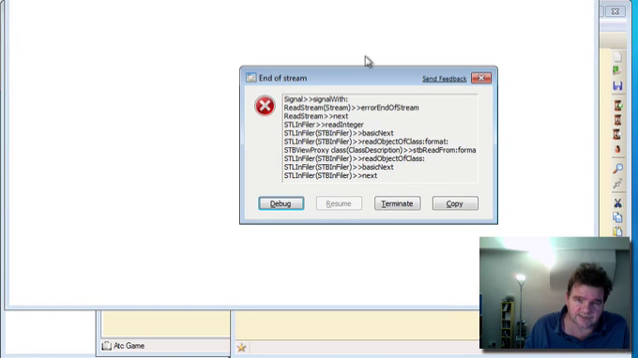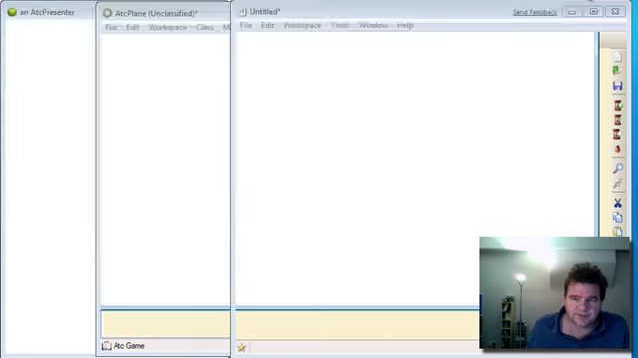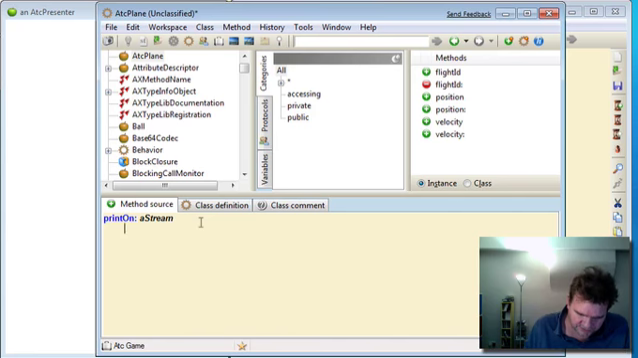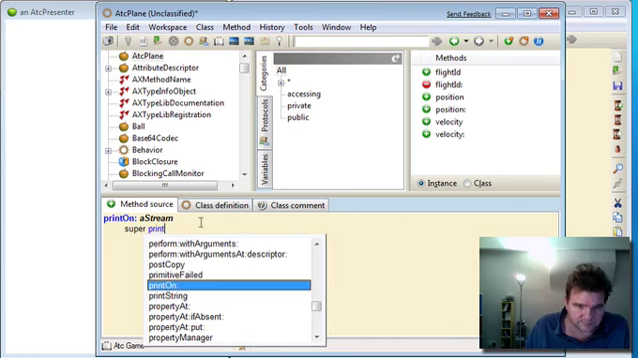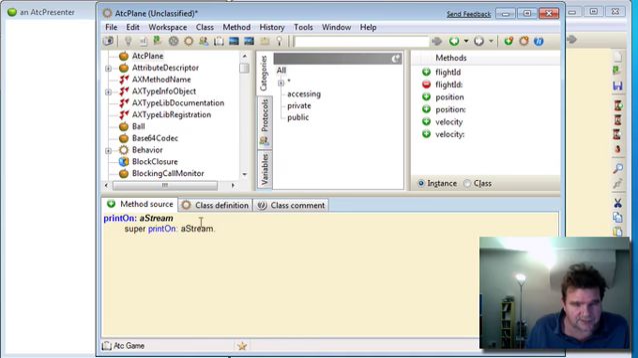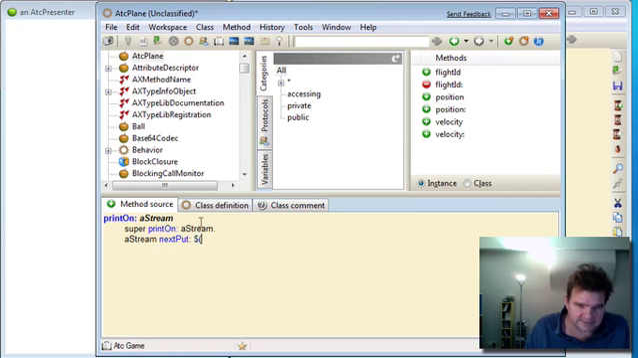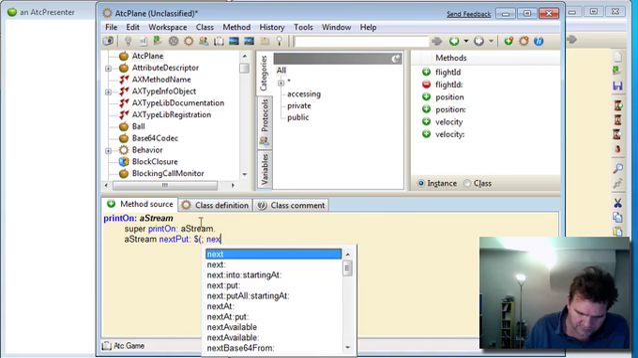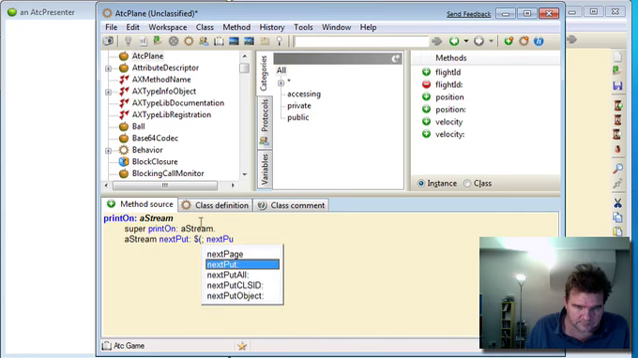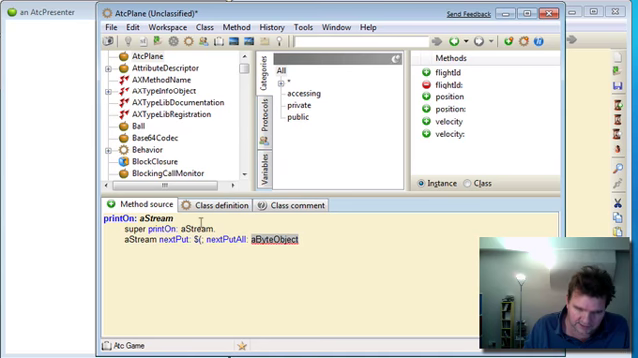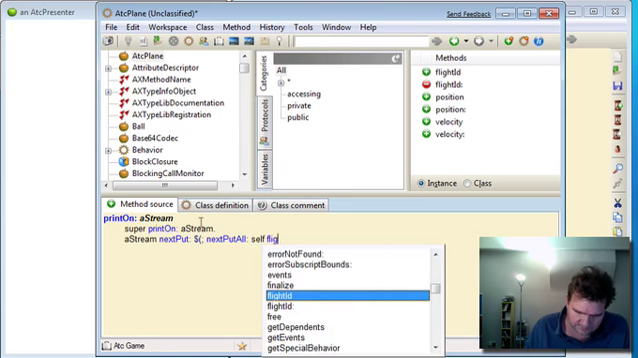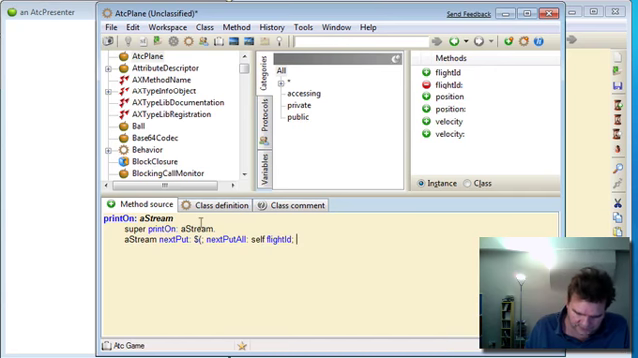If we just do that again, oops, so I didn't define that method. I'll go back here. So what we want to do is we want to call the super method, super printOn, but then we want to append to it possibly the flight ID information in brackets. So we can next put an open bracket followed by next putting all our flight ID and followed by closing brackets.